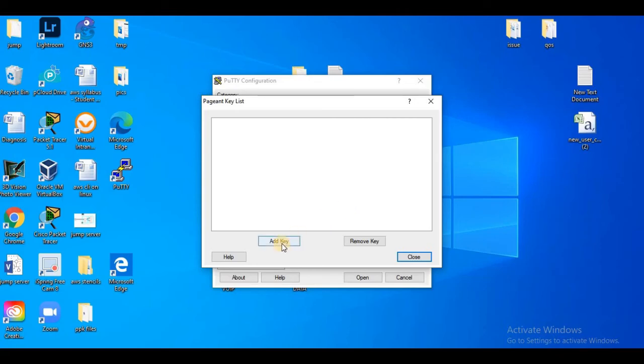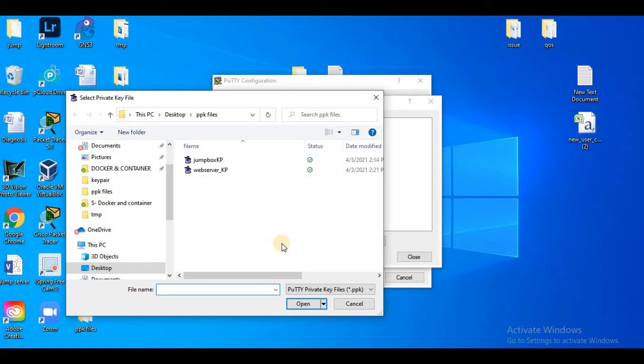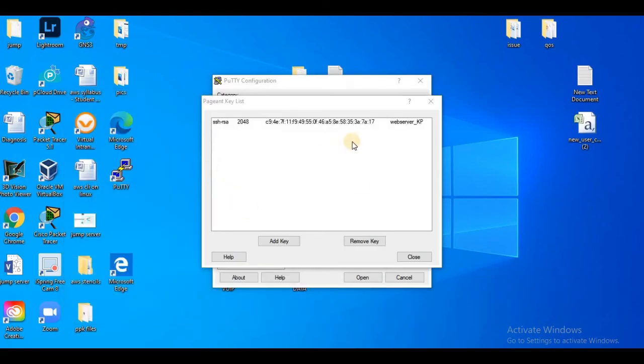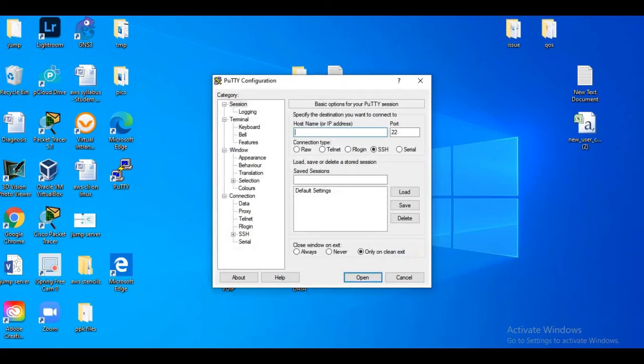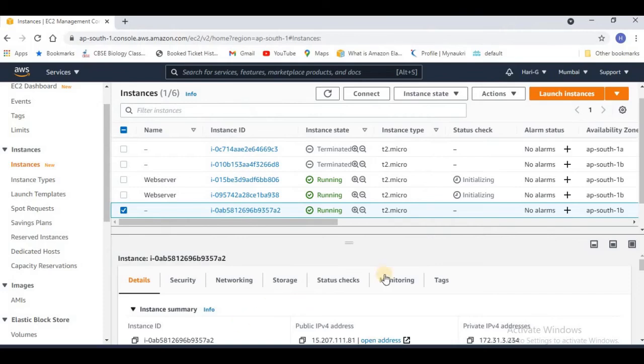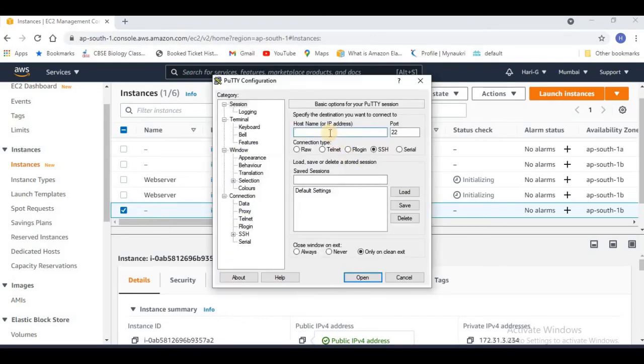Here I can add the key of my web server to the Pageant of PuTTY, then close it. Then I will first log into my Jump server. My Jump server public IP is this. Let me go and log into my Jump server first.